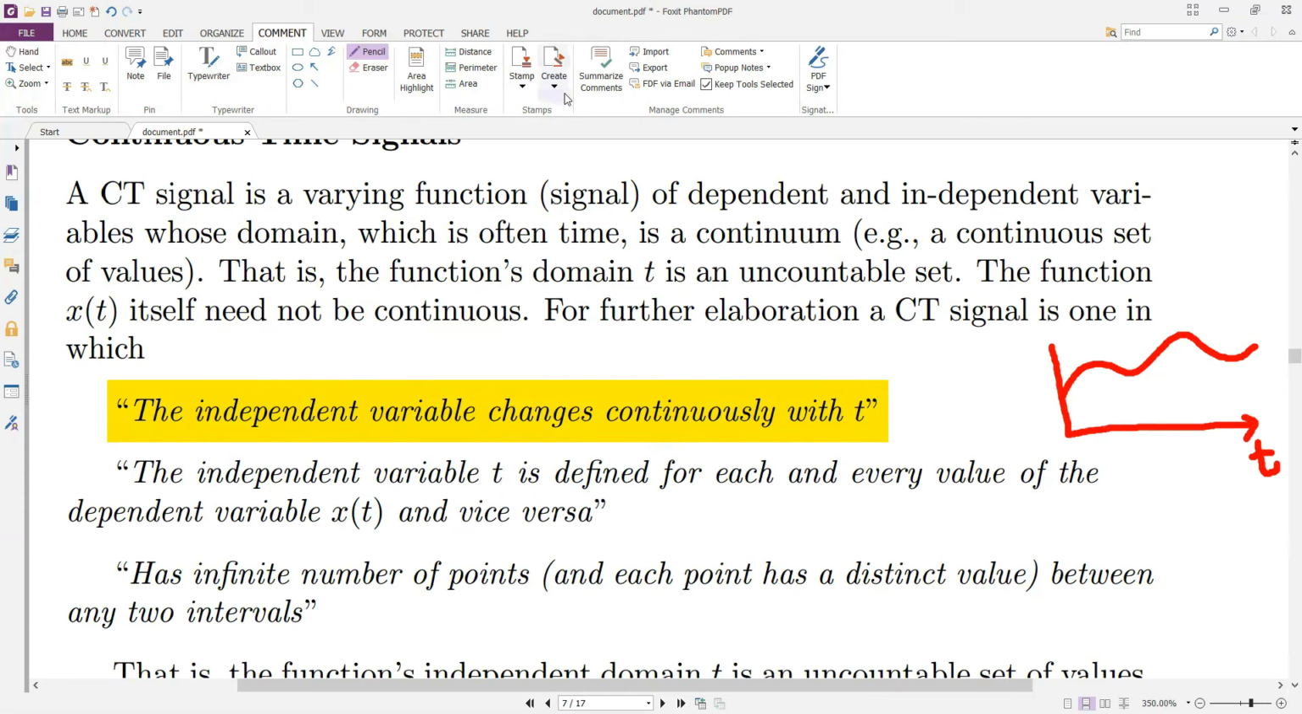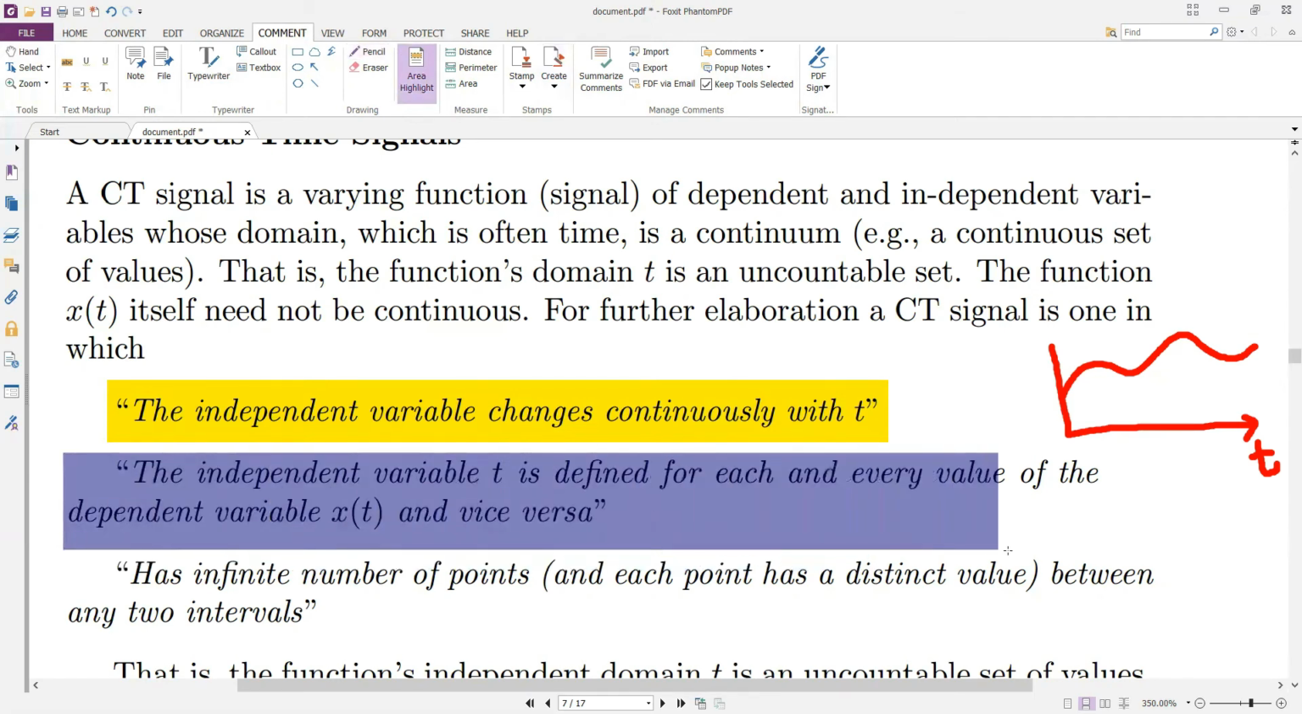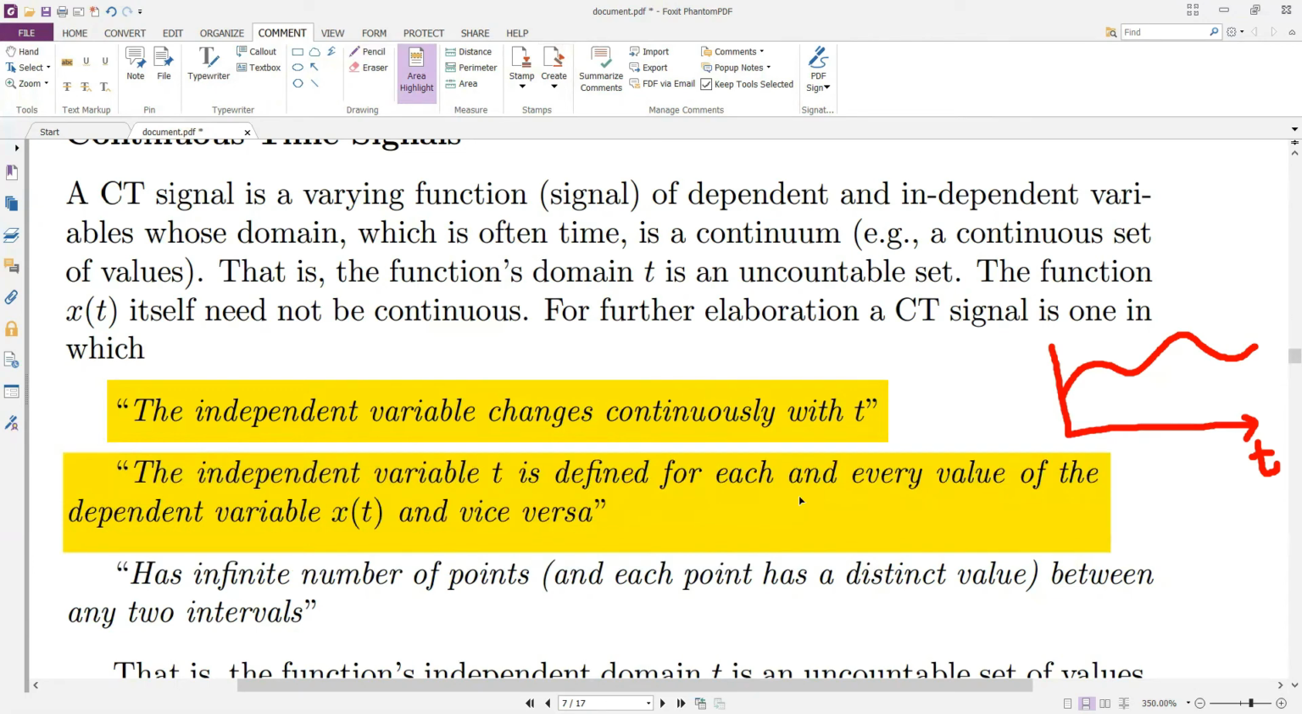Or in other words, a continuous time signal is a signal in which the independent variable t is defined for each and every value of the dependent variable x of t, and vice versa. What do we mean by this definition? Let's suppose we consider this particular point. Then we can see that a value of the signal is present at this time interval.